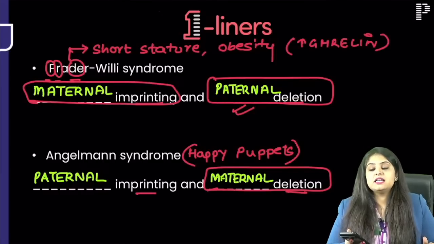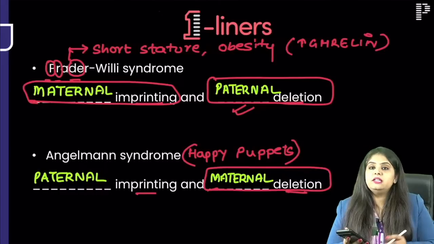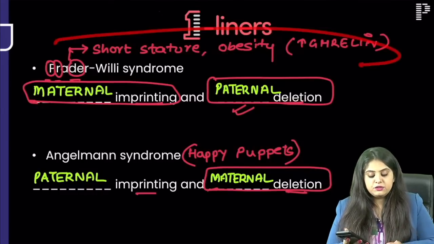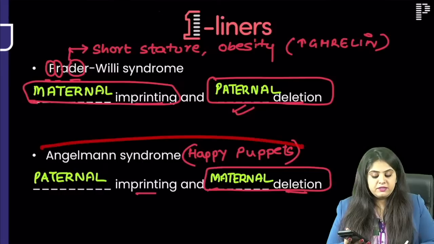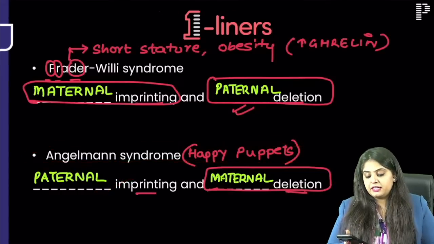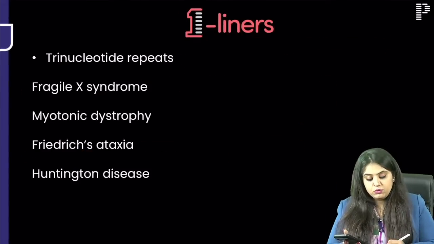Okay, now we are done. Can I move forward to the next one? So either they'll give you a clinical history of a short fat kid and ask you what is the defect in Prader-Willi, or they will give you a happy puppet and ask you what is the defect in Angelman syndrome. Perfect. Moving on to the next.